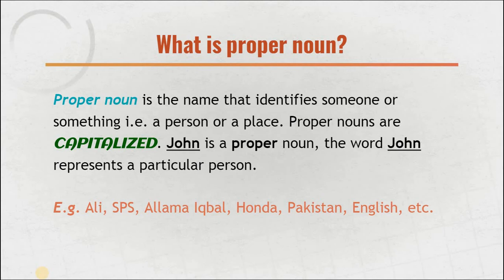You are not saying that there is a boy standing. Boy again becomes common because every boy is called a boy, but every boy is not called Ali. So when you say a boy was standing there, you're talking about the common noun. When you say Ali was standing there, Ali and boy, there is the hell in heaven difference. Boy can be every person and Ali cannot be every person.